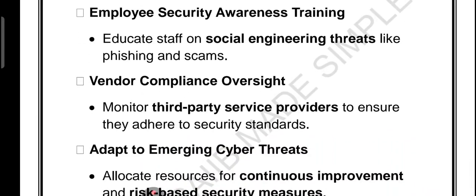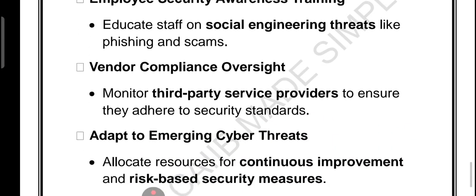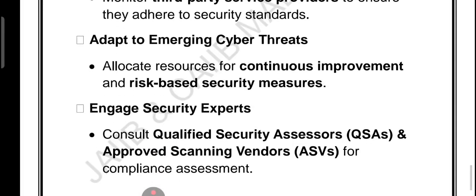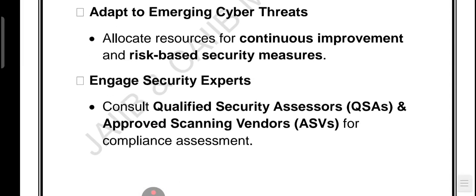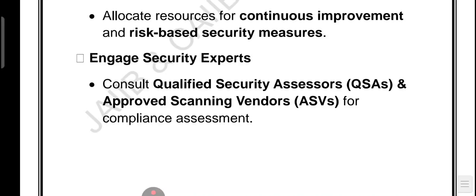Vendor compliance: ensure that third-party providers follow the security standard. Adapt to the emerging cyber threats. Update security measures as new cyber risks appear. And finally, engage the security experts. So work with a QSA, qualified security assessor, and an ASV, approved scanning vendor, for compliance assessment.